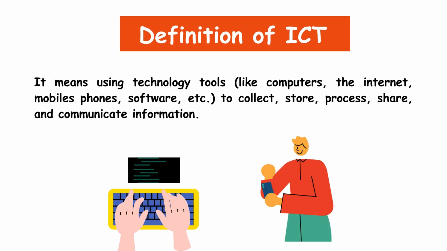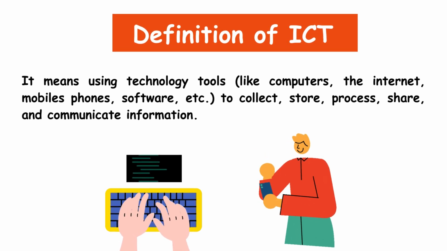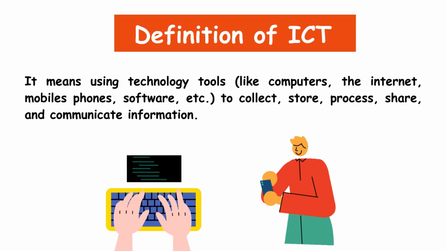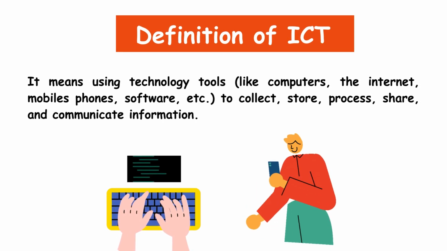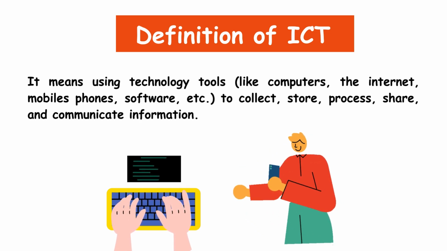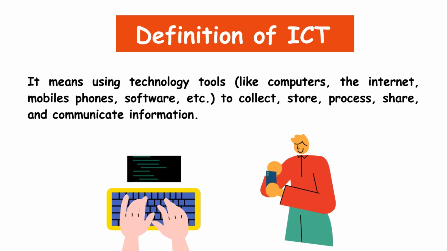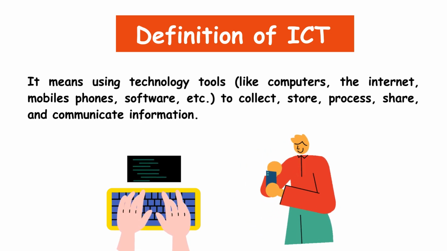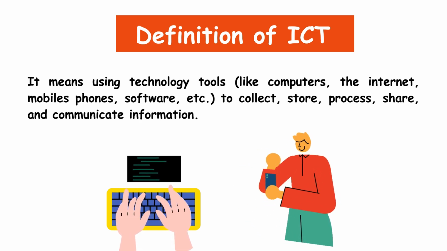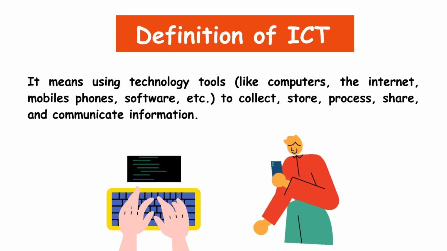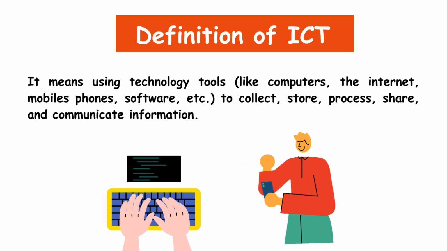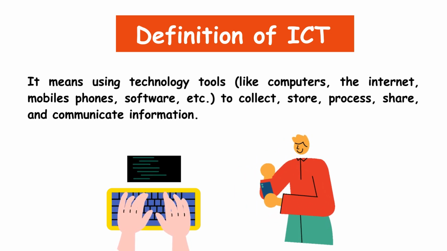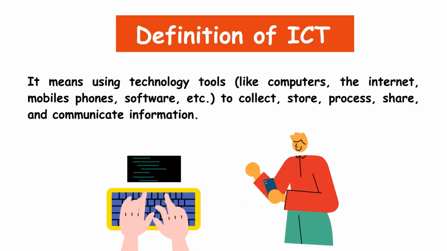So now that we know the full form, let's quickly understand the definition of ICT. So, what is the definition of ICT? ICT means using technology to send, receive, save, and use information. For example, when we use a phone to send a message, or a computer to join an online class, that is ICT. It includes things like mobile phones, internet, laptops, apps, and other digital tools. ICT helps us to talk, learn, and work better and faster. So we can simply say, ICT means using technology to make life easier.